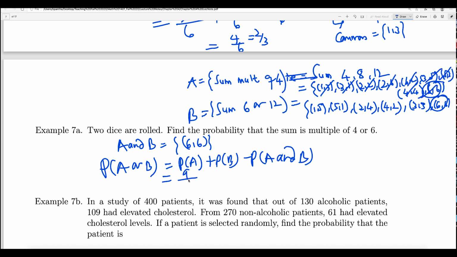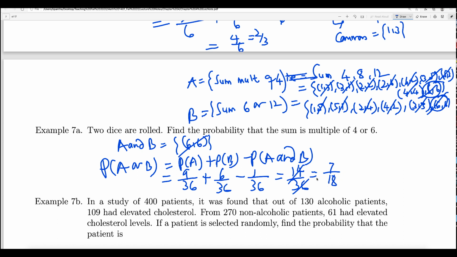So it is 9 out of 36, plus P(B) is 1, 2, 3, 4, 5, 6, so 6 out of 36, minus P(A and B), which is just 1 out of 36. 9 plus 6 is 15, minus 1 is 14 out of 36. Then divide by 2, and you will get 7 out of 18.